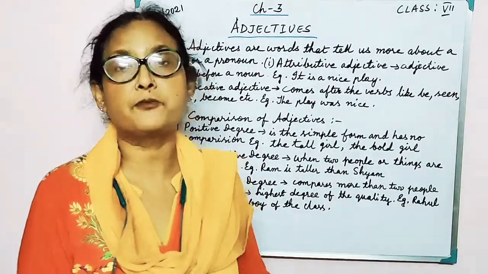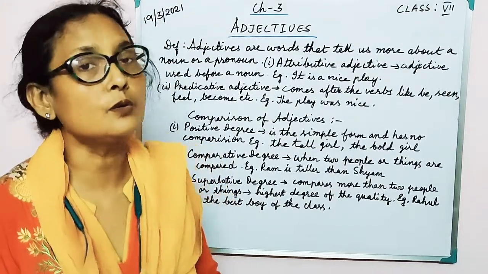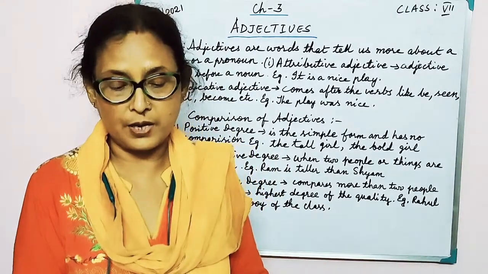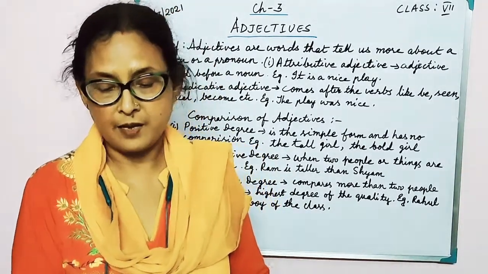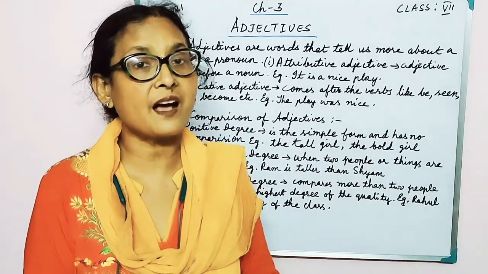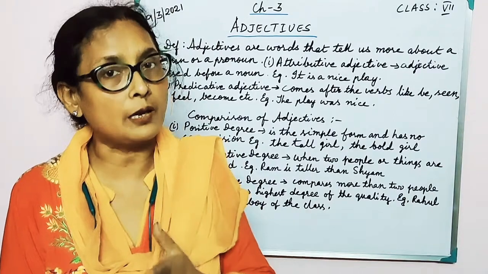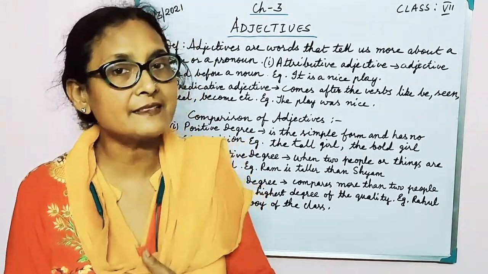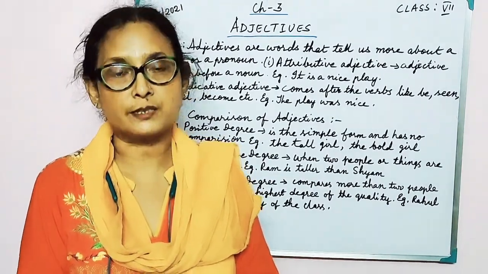Now when we come to the formation of the comparative or the superlative degree, there are certain rules that are to be followed. So look into your book on page number 11, students. Here you have adjectives which form their comparative and superlative degree using ER and EST. In the comparative degree it is ER, like tall, taller, and in the superlative it is EST, that is tallest, or short, shorter, shortest.